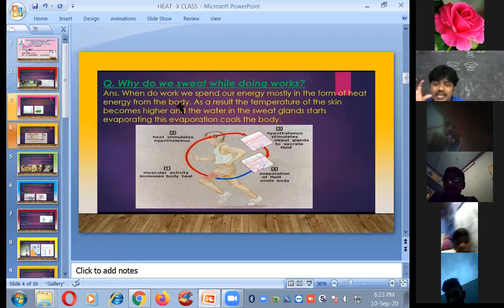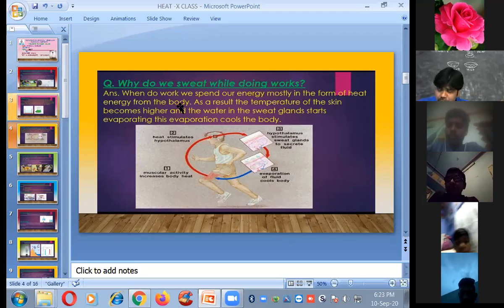So that energy helps to do that work. If you spend some energy here, mostly in the form of heat energy from the body. So here what do you observe? If you are applying some heat energy in your body, what happens? As a result, the temperature of the skin becomes higher.